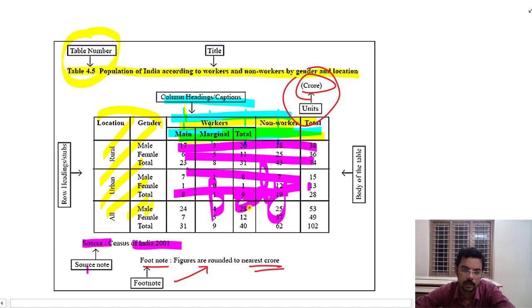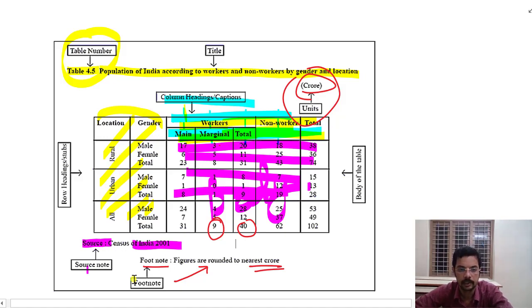The unit is also mentioned here. So this is 3 crore, this will be 9 crores, and this is 40 crores. That is how we need to read. So a total of 40 crore people are there as workers in both urban and rural areas.